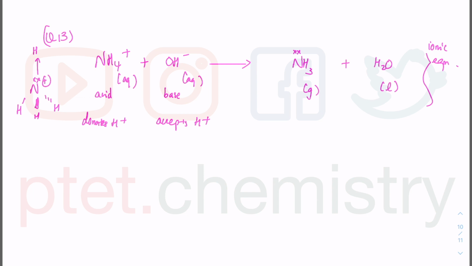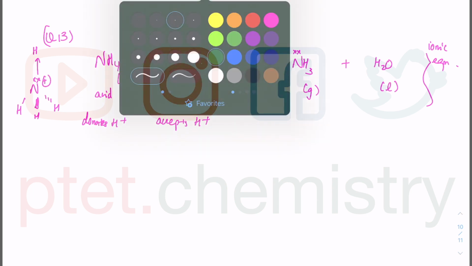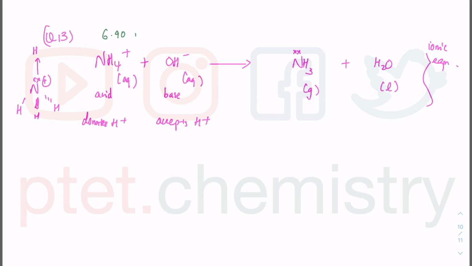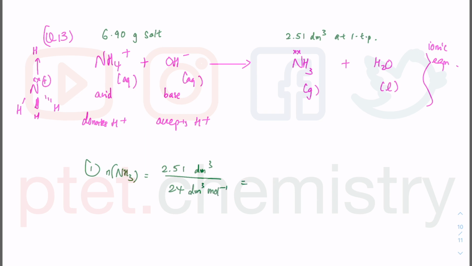Which ammonium salt is used? Well, what do we have? We have 6.90 gram of the salt, not the ammonium, but of the whole ammonium salt. And then you get 2.51 dm cube of ammonia at room temperature and pressure. So the mole of ammonia at room temperature and pressure is 2.51 dm cube, and I would divide by 24 dm cube per mole, because that is the molar volume of gas.